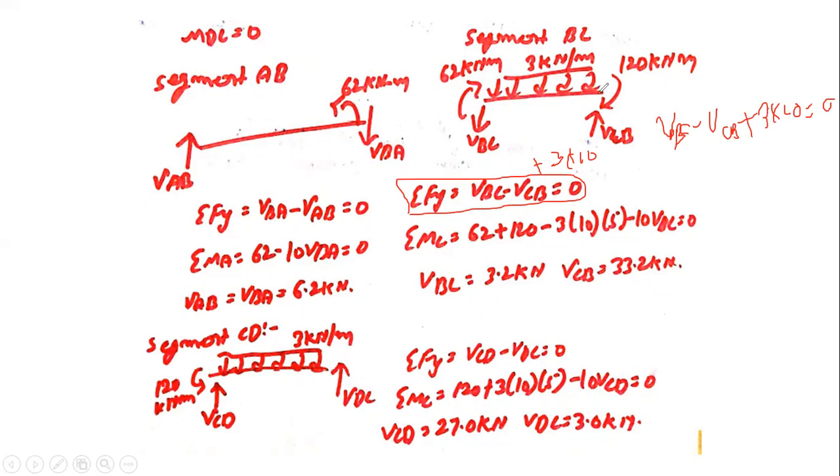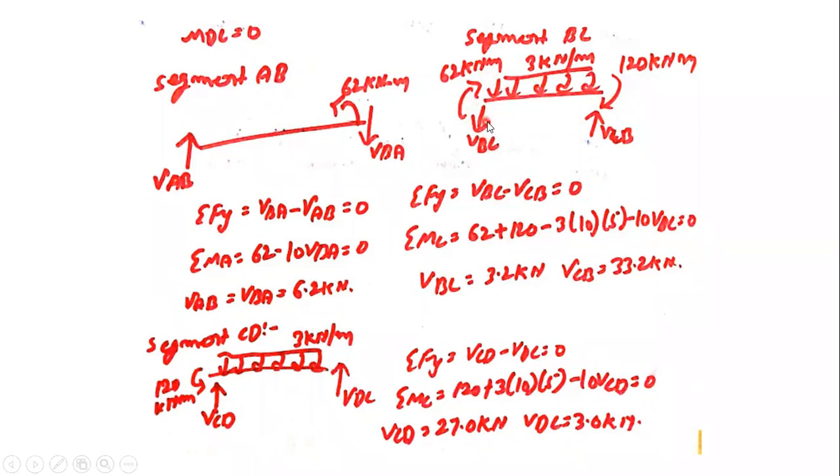Like here we are taking the moment about point C. So this sign convention means clockwise direction is considered to be a positive sign here. So what does that mean? 62 plus, this is also in the same direction as 62, plus 120 minus 3 into 10, it will act as the centroid into the perpendicular distance remaining 5, minus how it is going to rotate.